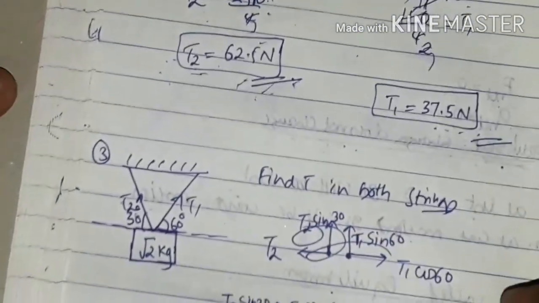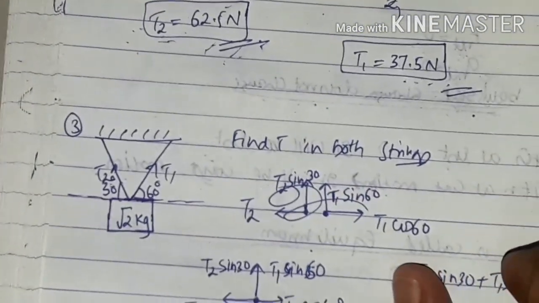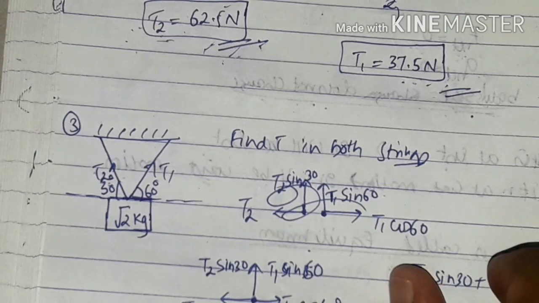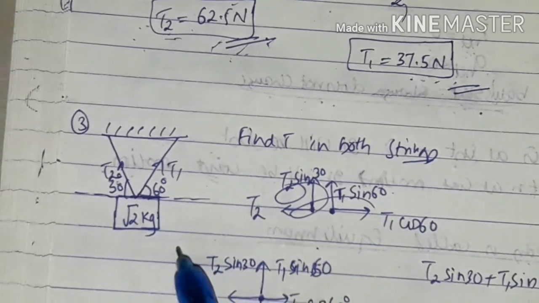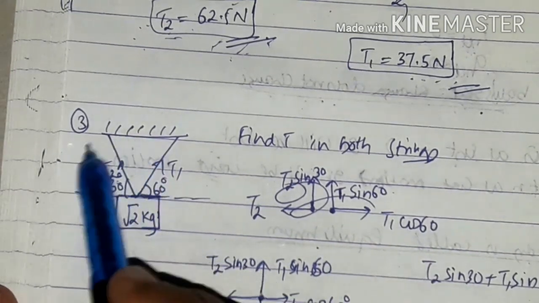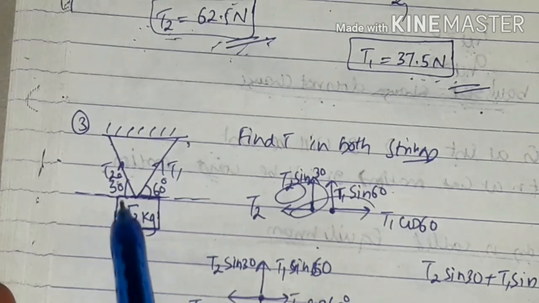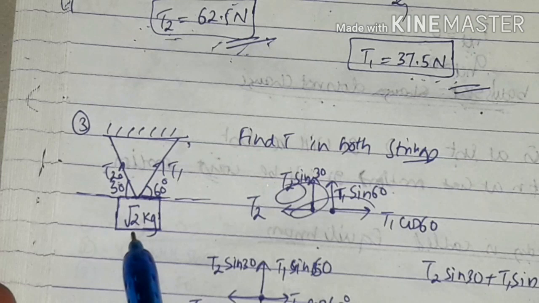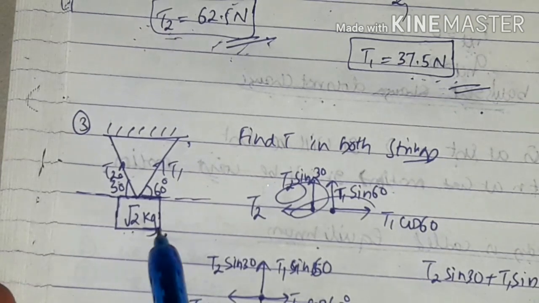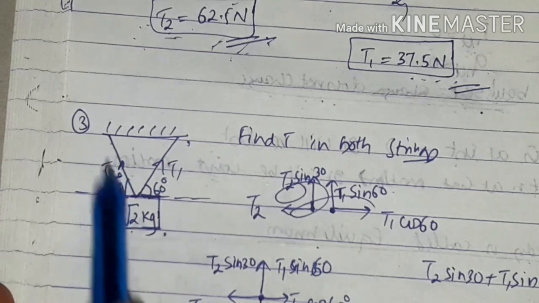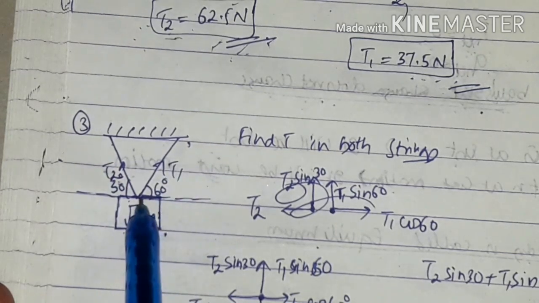Over, right. Now go for a similar question, the third question. Observe this diagram carefully. This is a rigid body support. To this support, a mass is hung. The mass of that body is root 2 kg. Both strings are there.